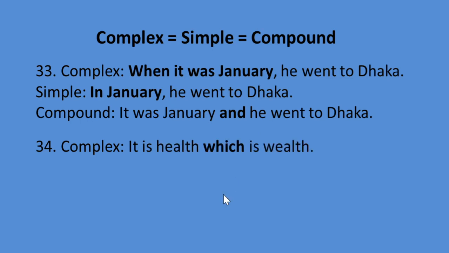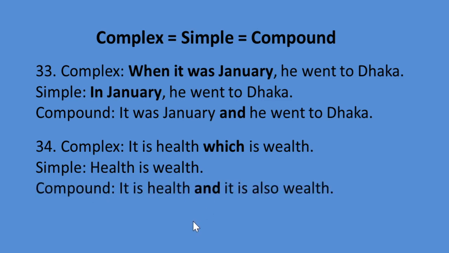Look at the 34th rule, complex sentence. It is health which is wealth. Simple will be health is wealth. Compound will be it is health and it is also wealth. So look at the complex sentence, it contains which, a relative pronoun, because which has an antecedent, health.